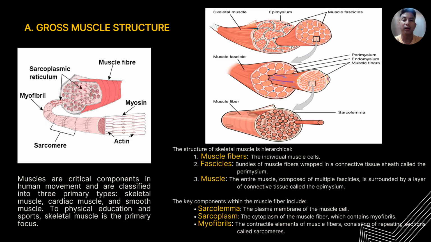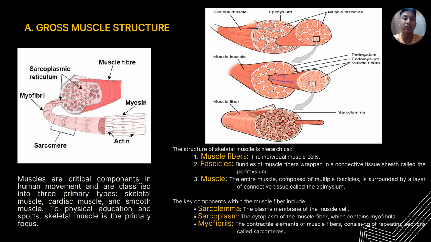First up, we have the gross structure of muscle. Muscles are critical components in human movement and are classified into three primary types: skeletal muscle, cardiac muscle, and smooth muscle. In physical education and sports, skeletal muscle is the primary focus. Skeletal muscles are connected to bones by tendons, and their primary function is to facilitate voluntary movements. So the structure of skeletal muscle is hierarchical.